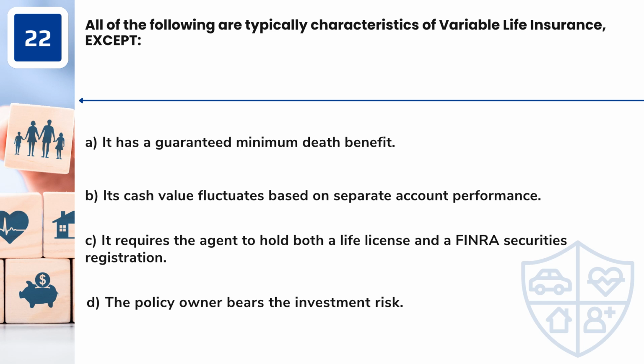Question 22. All of the following are typically characteristics of variable life insurance, except A. It has a guaranteed minimum death benefit. B. Its cash value fluctuates based on separate account performance. C. It requires the agent to hold both a life license and a FINRA securities registration. D. The policy owner bears the investment risk.